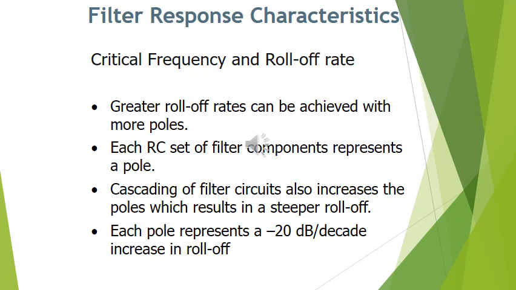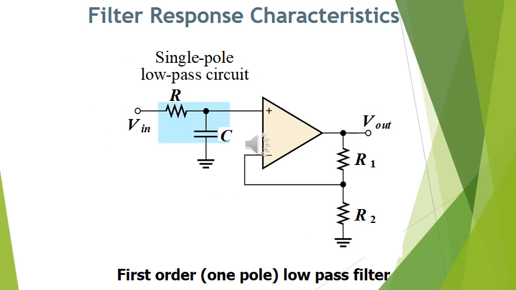Cascading of filters also increases the poles in the system, and it results in a faster drop-off of the response. Each pole creates a minus 20 dB per decade increase in the drop-off of the response. This is a single pole